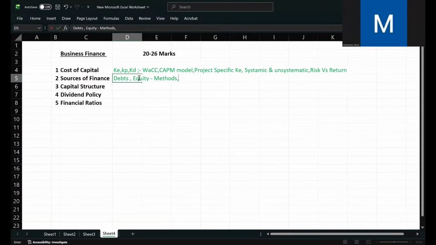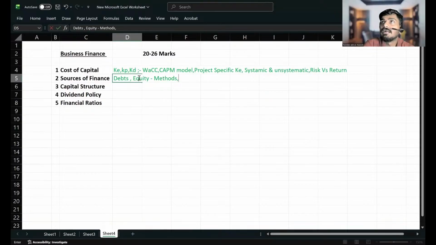Before all these methods, retained earnings will be there, sir. We have to first do it from retained earnings. Yeah, we can take from retained earnings, but it's not a fundraising method. Retained earnings is actually our own fund, but it's not a fundraising method, right? I'm asking about how to raise equity finance. Retained earnings is already raised fund.